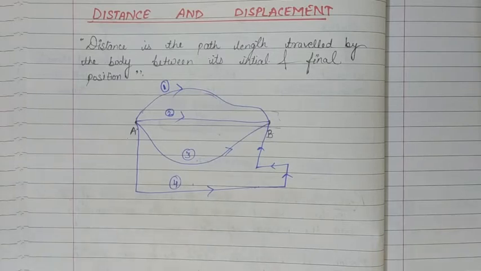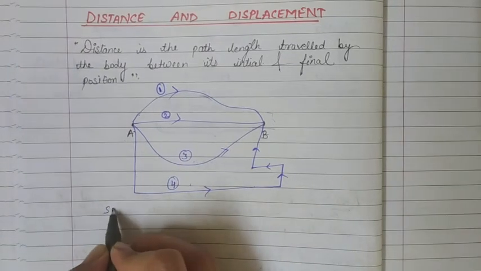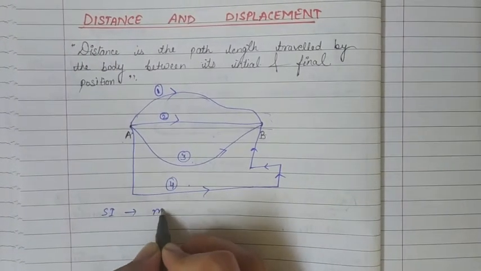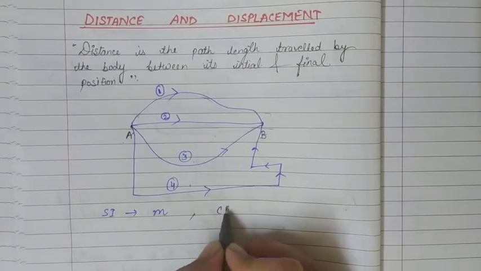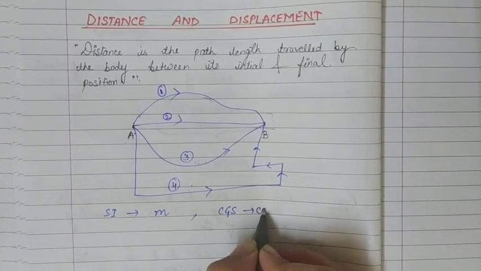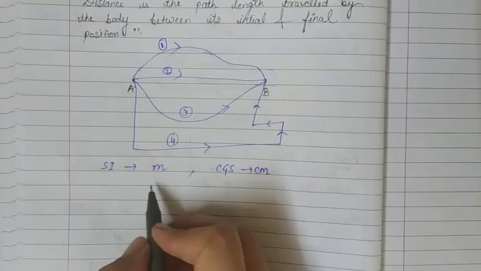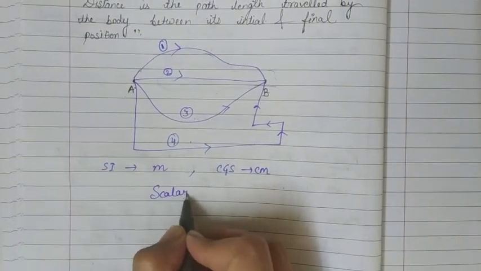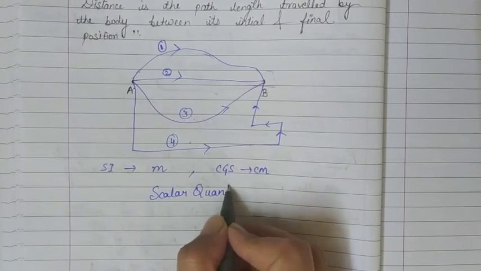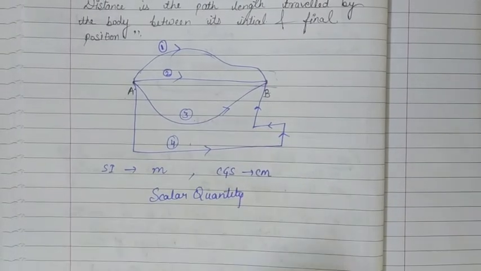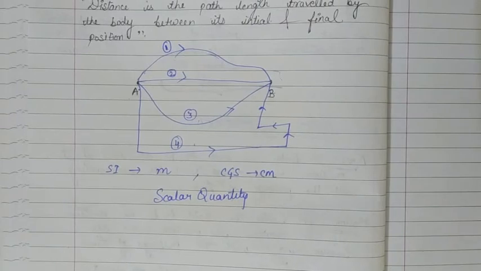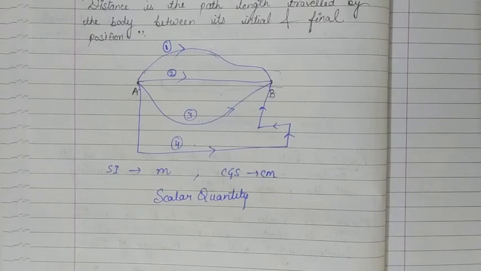So this is distance. The SI unit of distance is meter. We already know that SI unit of distance is meters, and its CGS unit is centimeter, and distance is a scalar quantity. We have to remember this. Distance is a scalar quantity. It has magnitude only. There is no concept of direction in distance, and if a body is moving from one location to another, then distance covered can never be negative.